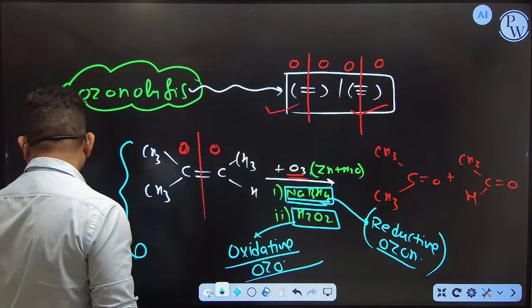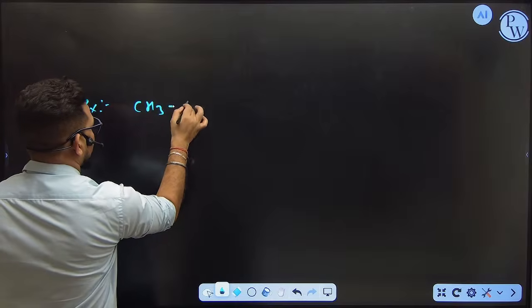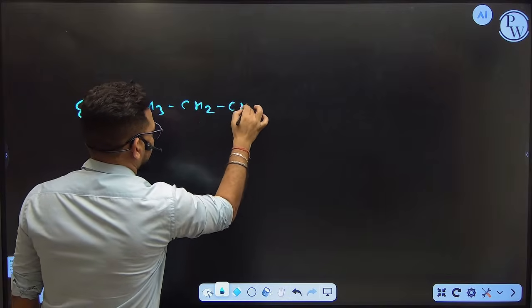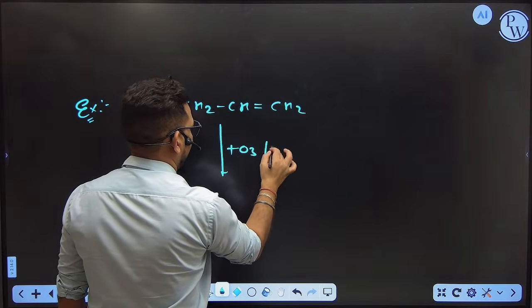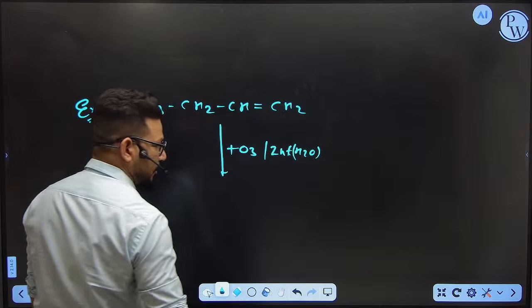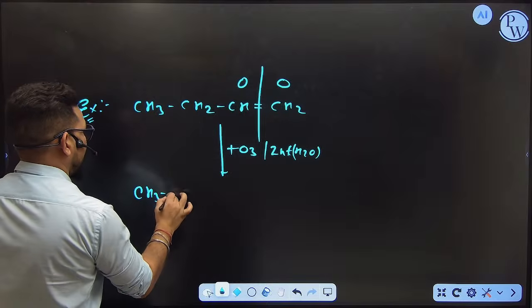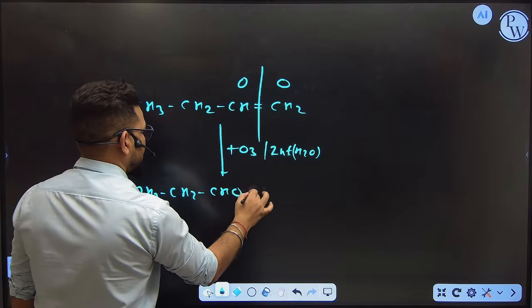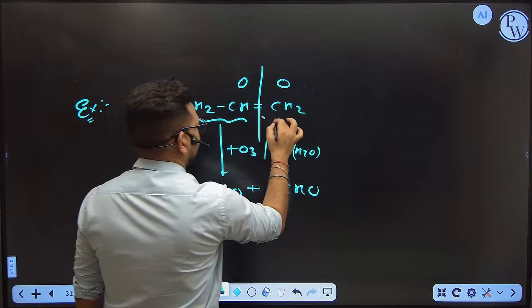Suppose I give you one example here. Suppose you have a molecule CH3CH2CH double bond CH2. Can you tell me what you will get after ozonolysis? Tell me, what will you get now? Sir, double bond, oxygen, oxygen. What will you get now? CH3CH2CHO, and you will get HCHO. You can see this part is different and this part is different.